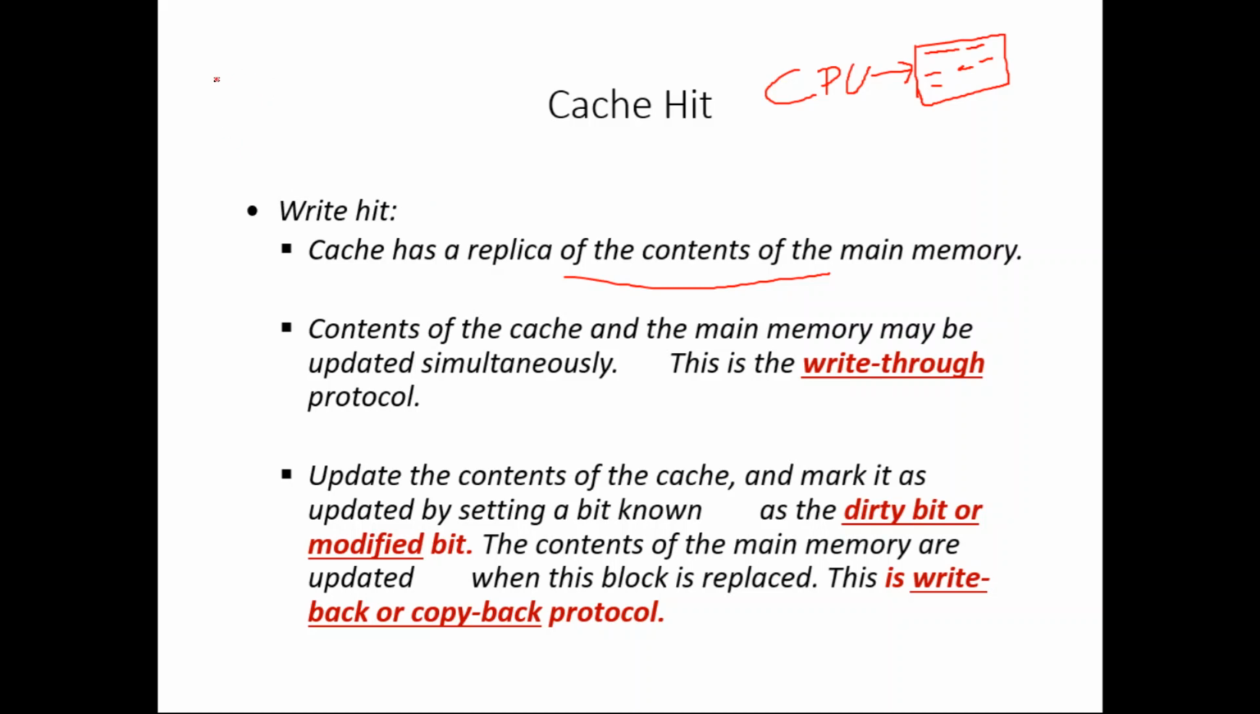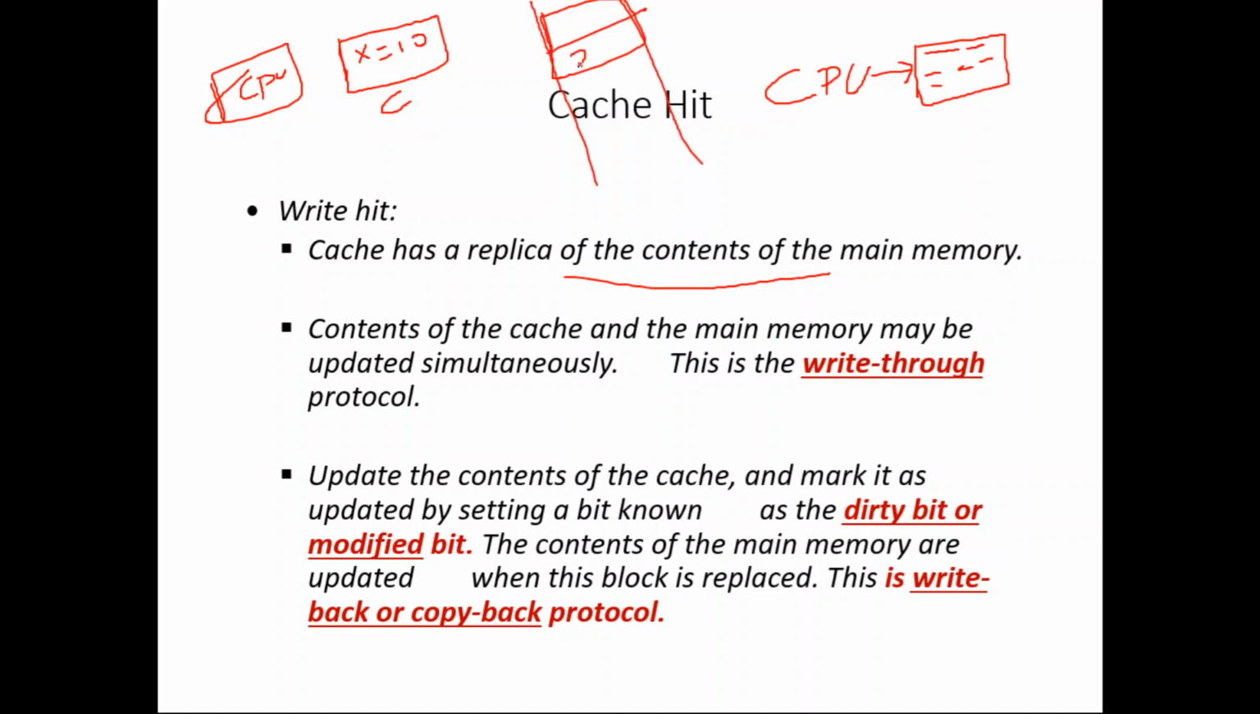Say for example, this is the CPU, and this is the cache memory. Originally there is some instruction like x equal to 10. I am calling the cache C, and this is the main memory. Main memory is big, but say this is main memory. In main memory also this x is available at some location, x equal to 10. Now there will be a mapping function to map this main memory with the cache. That is fine. Now what we are discussing is the write hit.